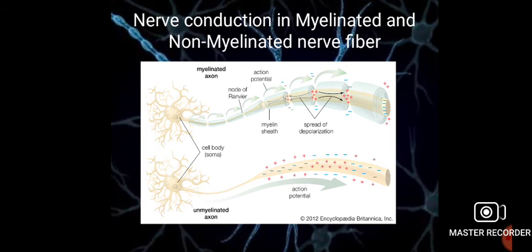In the next lecture, we will discuss how nerve conduction occurs in myelinated axons and unmyelinated neurons.